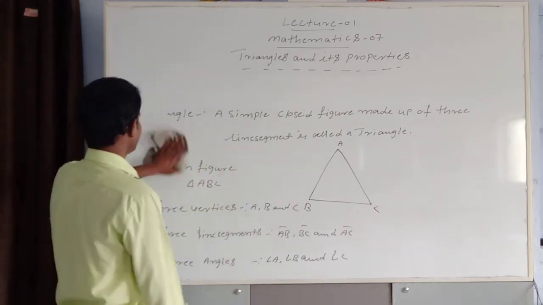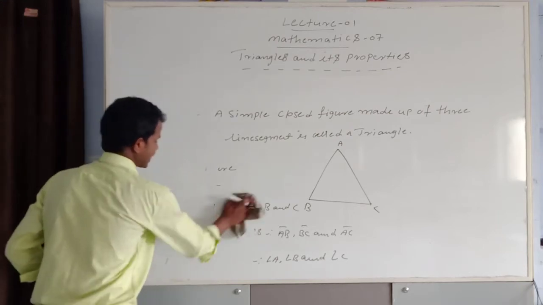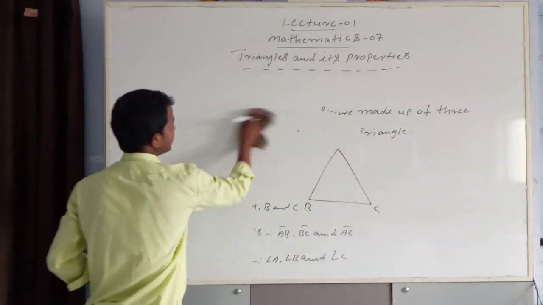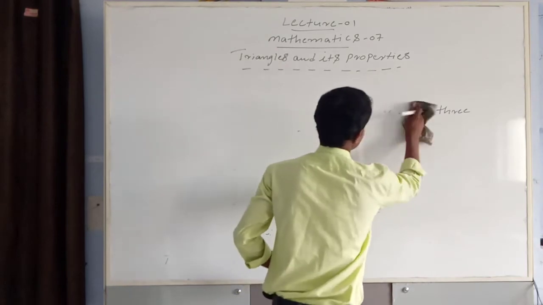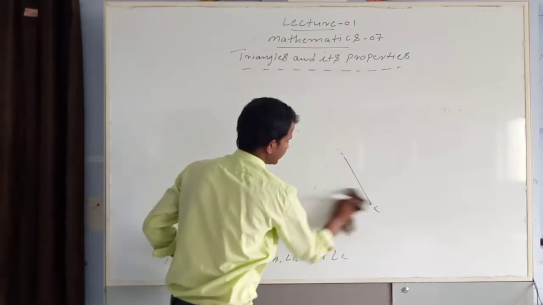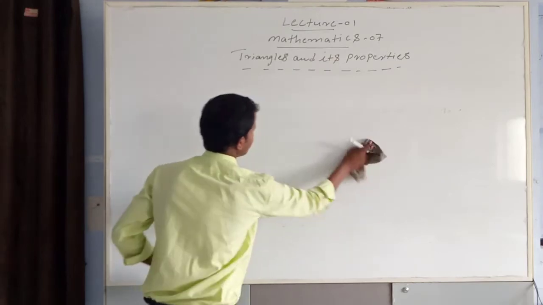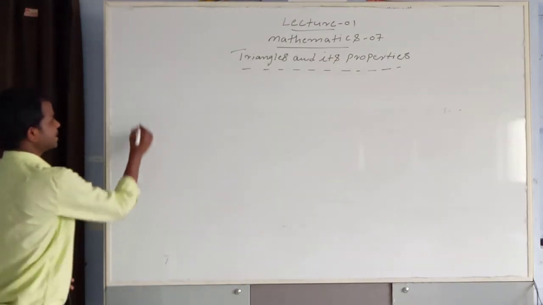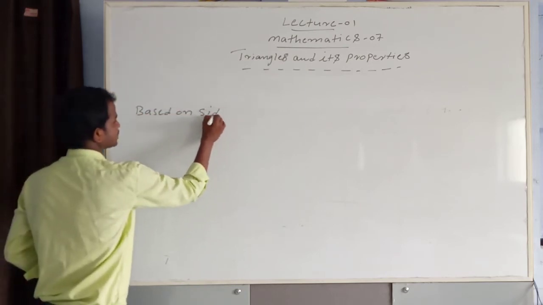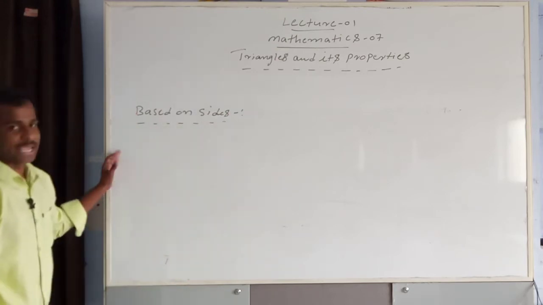Triangles are classified into six types: according to sides three and according to angles three. Triangles are classified into how many types? Six types. So first, based on the sides. Based on sides, triangles are three types.